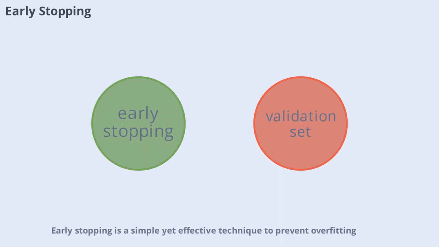Early stopping is a simple yet effective technique to prevent overfitting. By monitoring your model's performance on a validation set, you can halt training when improvements plateau. This not only saves time and resources but also helps your model generalize better to new data. Implementing early stopping is straightforward and can be a valuable addition to your training process.